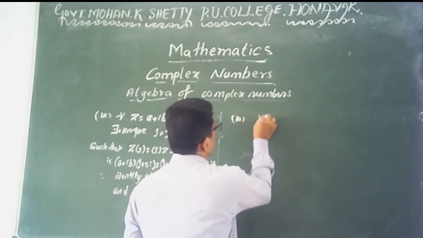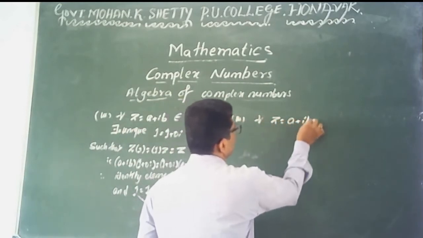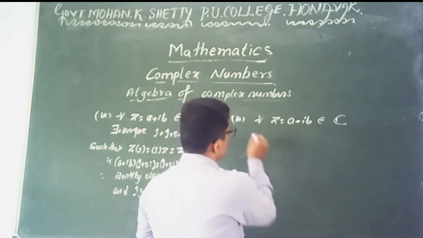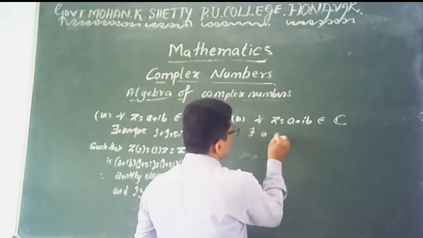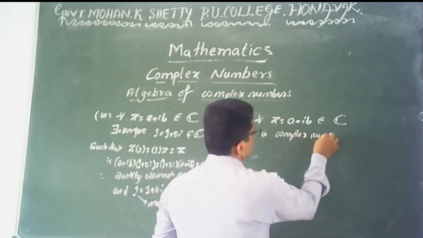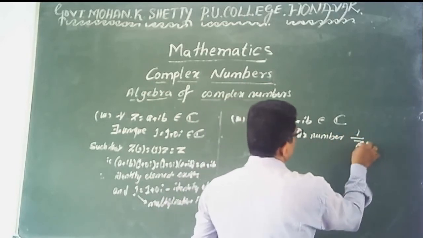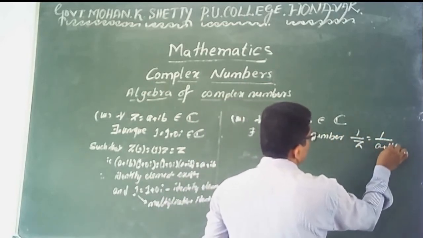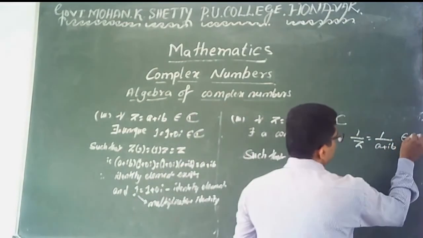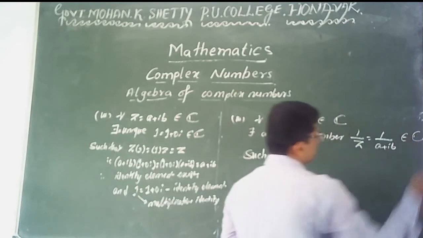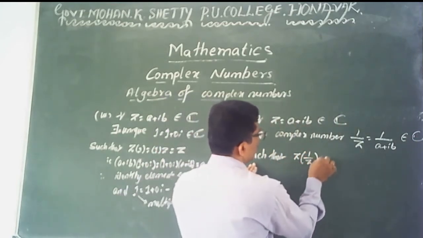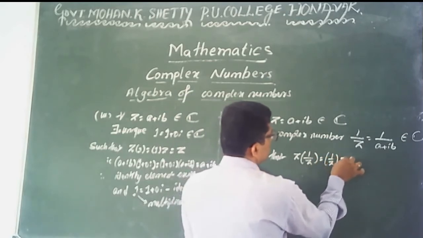That is, for each z, meaning a plus ib, belonging to the set of complex numbers, there exists a complex number, you can say 1 by z, meaning 1 divided by a plus ib, which is also a complex number, such that z into 1 by z or 1 by z into z is always equal to 1.